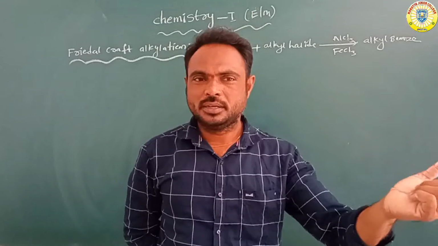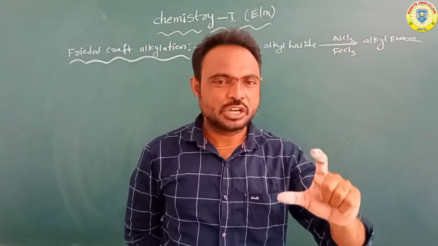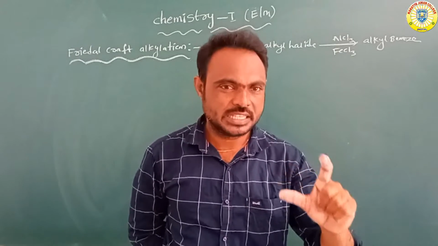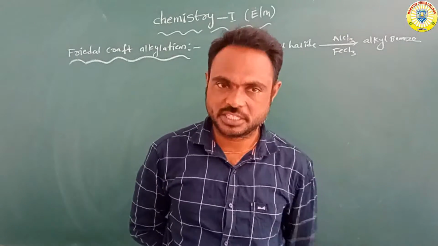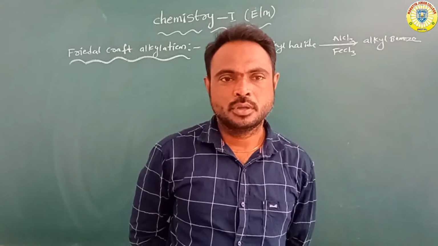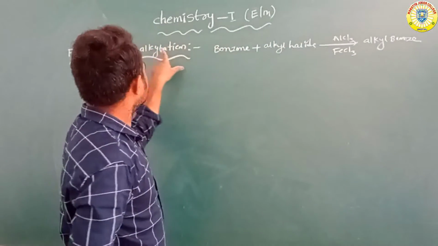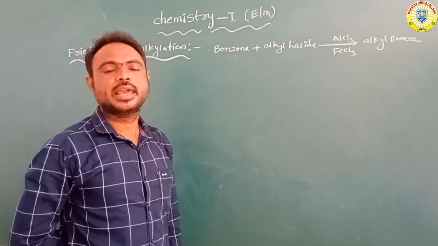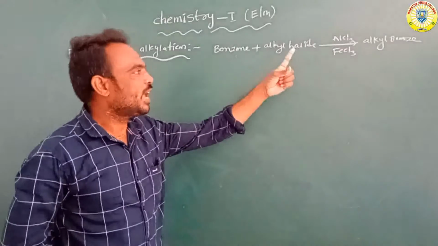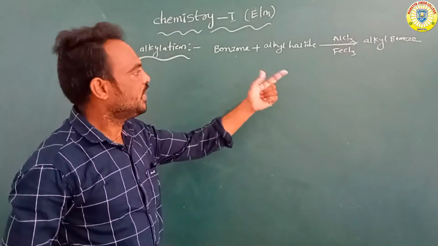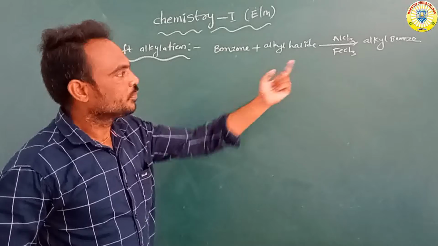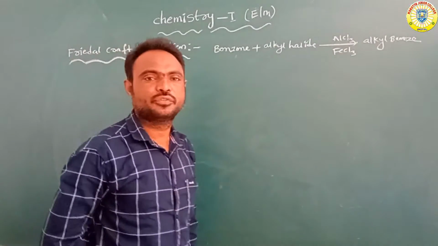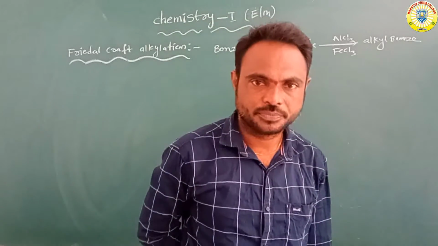We already know that benzene reacts with methyl chloride in the presence of AlCl3 or FeCl3 to form methyl benzene, or toluene. So overall, what is the Friedel-Crafts alkylation reaction? Benzene reacts with the alkyl halide in the presence of AlCl3 or FeCl3 to form alkyl benzene. This type of reaction is called Friedel-Crafts alkylation reaction.